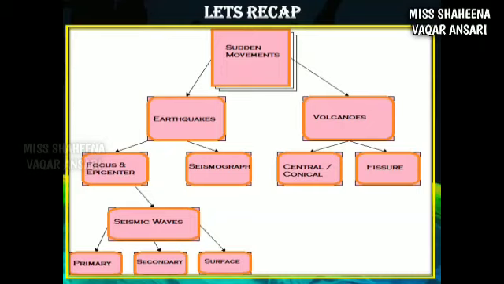Seismic waves are of different kinds and all move in different directions. The seismic waves can be divided into primary waves, secondary waves and surface waves. Now, volcanoes. The process in which solid, liquid, gases and hot material are thrown out from the mantle of the earth onto the surface of the earth is called volcanic eruption. On the basis of the type of eruption, volcanoes can be further divided into central type of volcano and fissure type of volcano. I hope students you like this video.